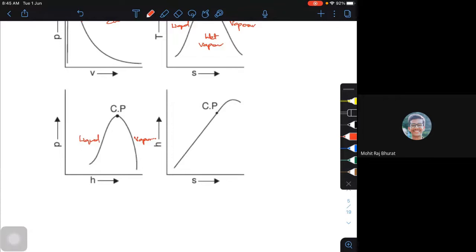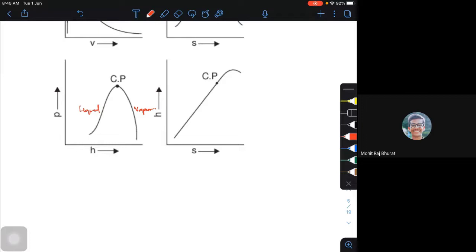Now the HS diagram, which is also called the Mollier diagram, I am going to discuss more on the Mollier diagram. In the Mollier diagram, your dome is slightly flatter. Then it will go in this direction. If I try to extend it, it will be more flat. That's how your Mollier diagram will be.